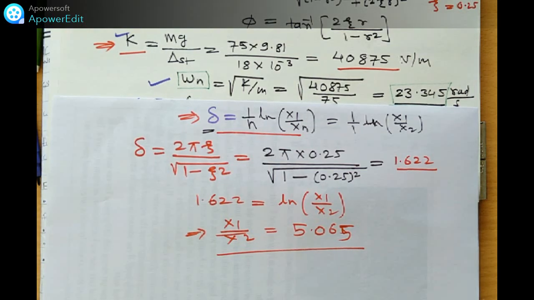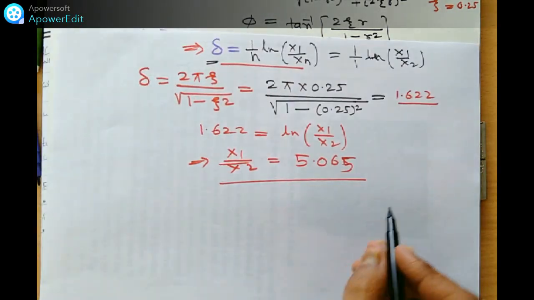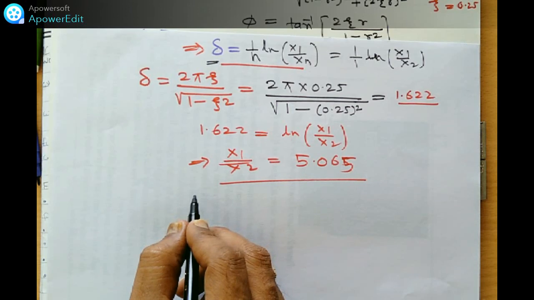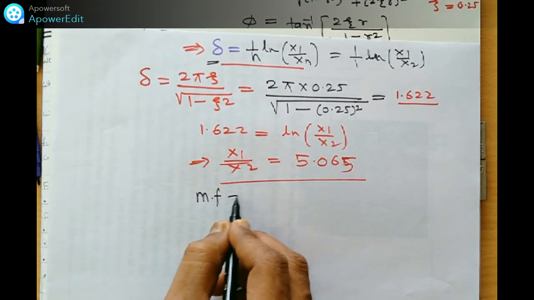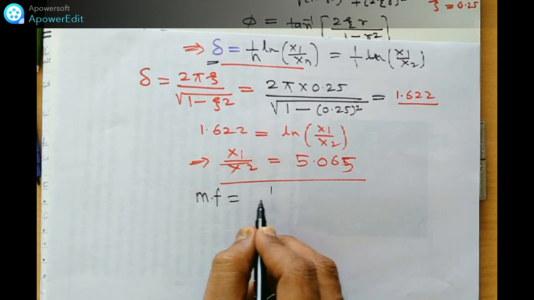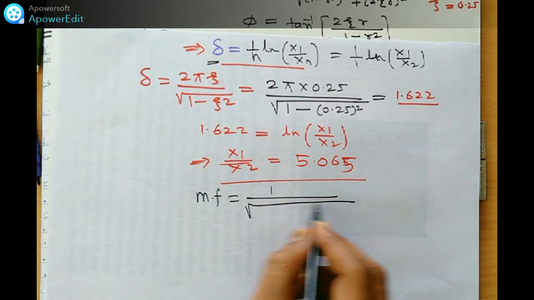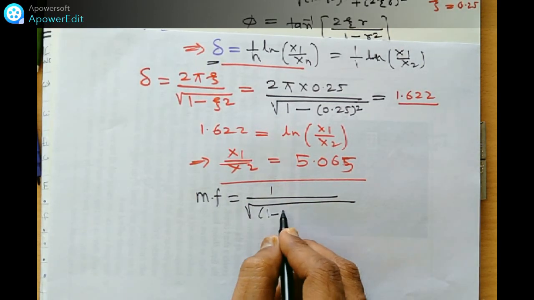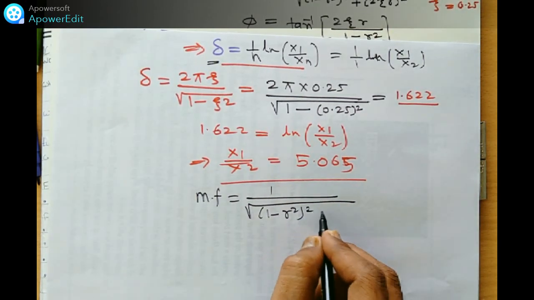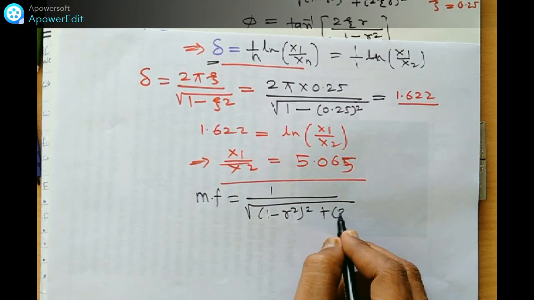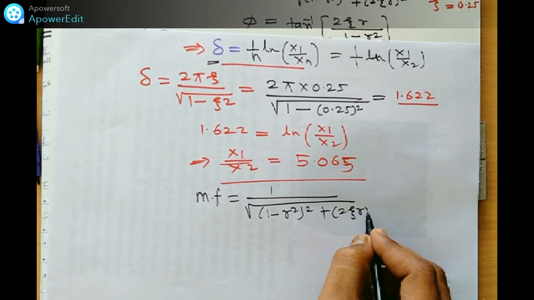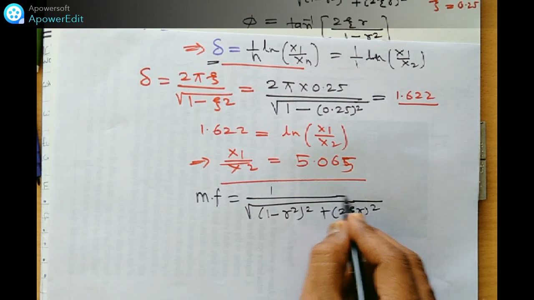Once we get the values of delta and x1 by x2, we can find out the value of our MF. What is the value of MF? This MF we can find out by using this relation, 1 by under root of the bracket 1 minus r square, bracket square, plus twice zeta r, bracket square.